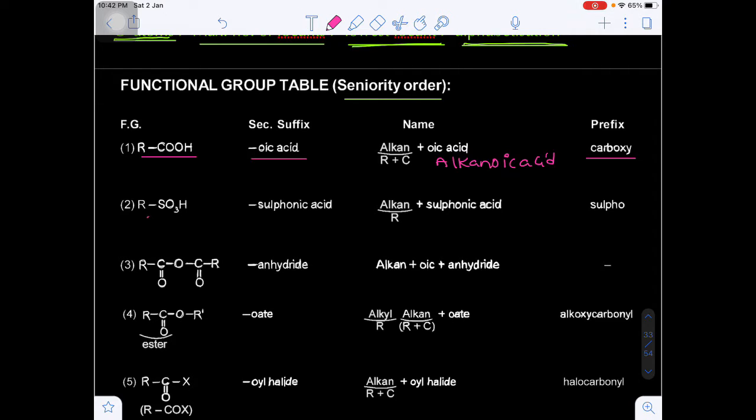Next, SO3H is known as a sulfonic acid. So alkane sulfonic acid. And the prefix will be sulfo. The prefix will be what? Sulfo.